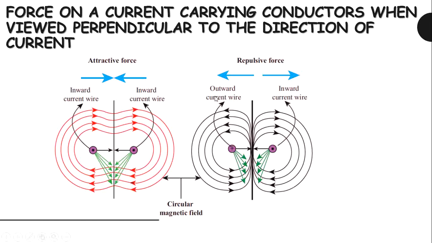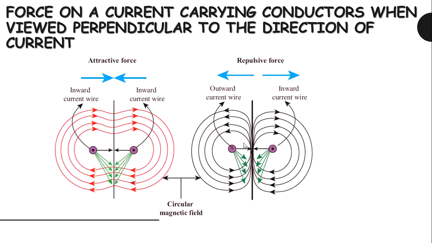Now, see the second diagram. In the second diagram also, both the conductors are perpendicular to each other. The current flows outward from the wire on the positive side, and the current flows inward into the wire on the negative side.